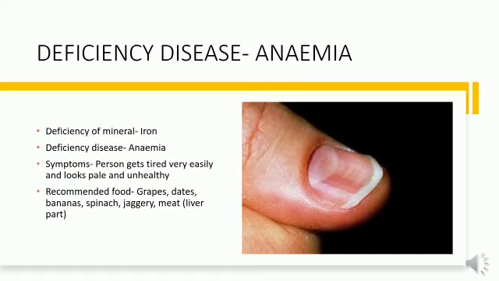Now we will discuss the deficiency disease anemia. Anemia is caused due to the deficiency of the mineral iron, and the symptoms of this disease include that the person gets tired very easily and looks pale, meaning somewhat yellow and unhealthy. And what should we eat in this case? Grapes, dates, bananas, spinach, jaggery, and meat, especially the liver part, because these are good sources of iron, and these can prevent us from this disease anemia.